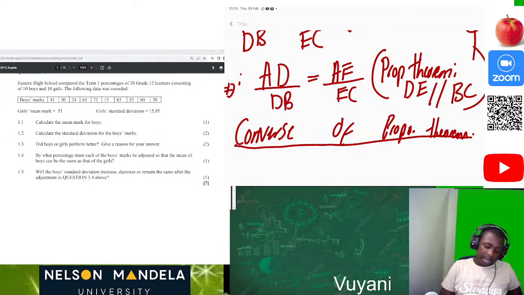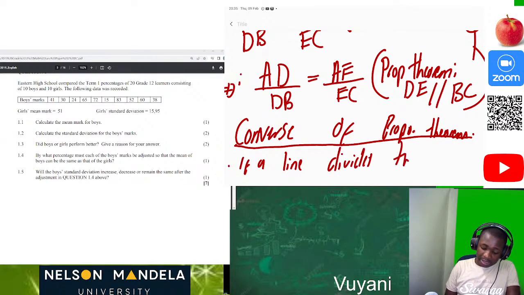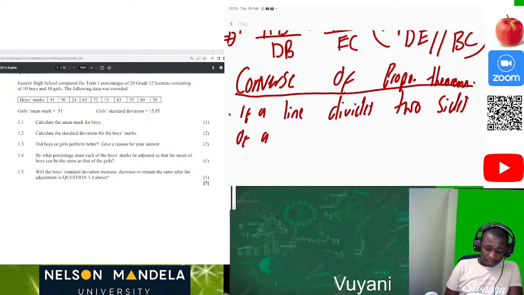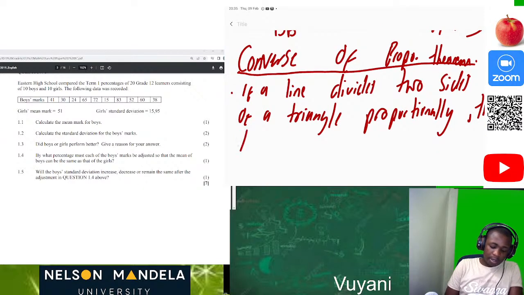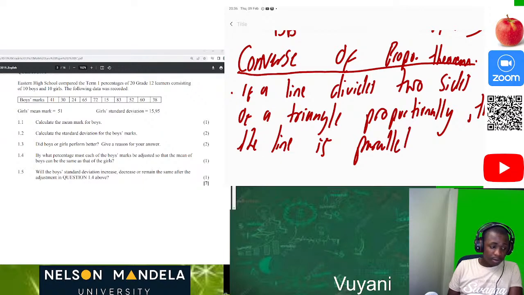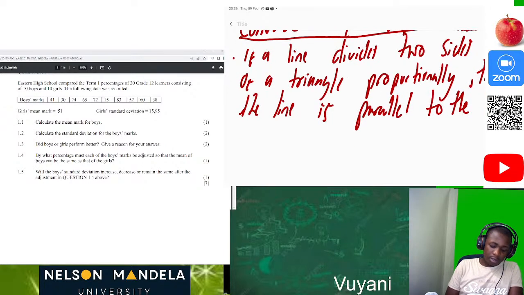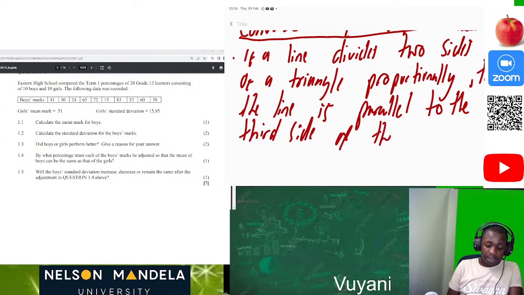So the converse says if a line divides two sides of a triangle proportionally, then the line is parallel to the third side of the triangle.